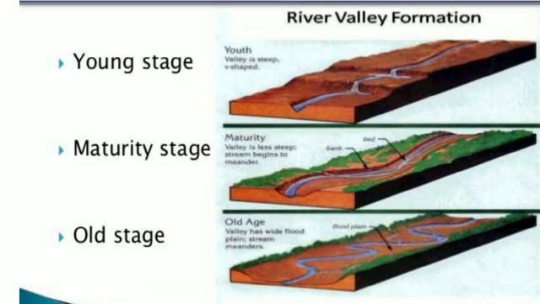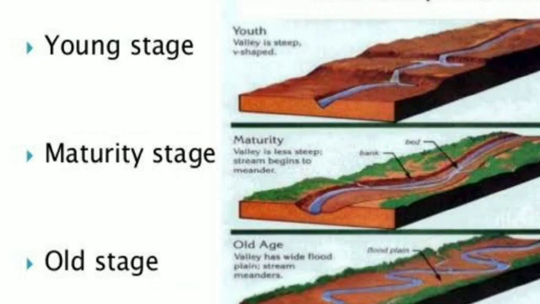Okay, now tell me children, what are the three stages of a river? Yes, nearly all rivers have an upper, middle and lower course. This young river is known as the upper course. Middle-aged river is known as the middle course. Old river is known as the lower course. Okay? Okay.